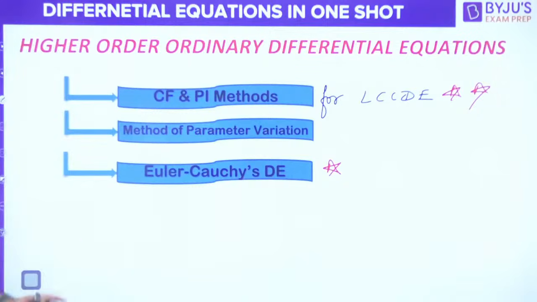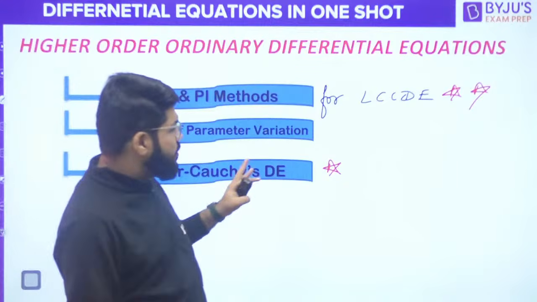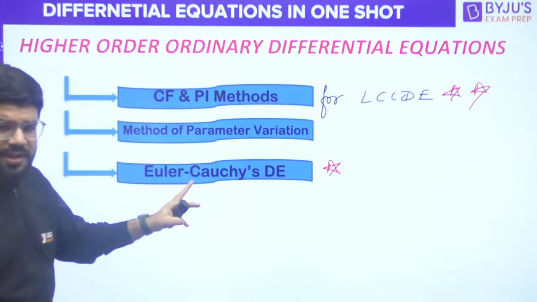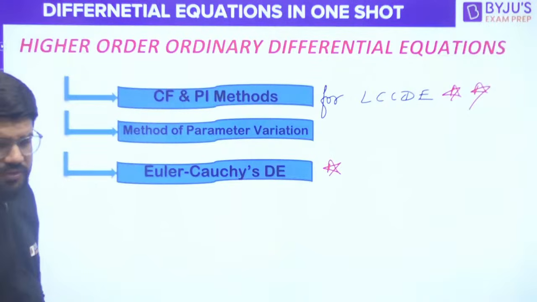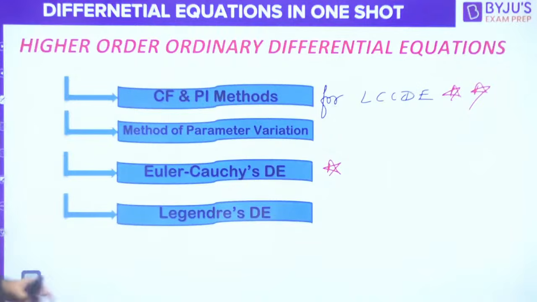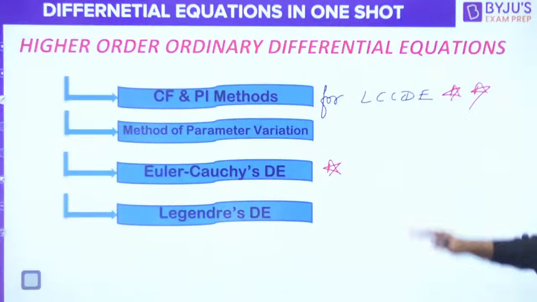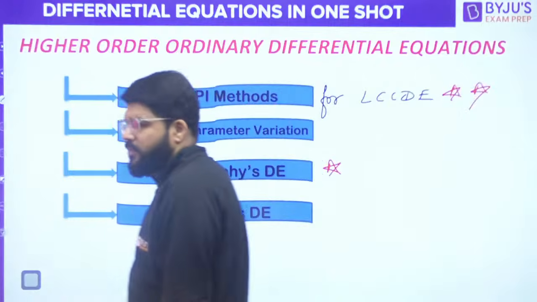Euler-Cauchy differential equation. It is a type of higher order differential equation, which is convertible to linear constant coefficient differential equation. It is although not linear, but it is convertible to linear constant coefficient differential equation and Legendre's differential equation. Okay, these are the important cases that you have to focus in the higher order differential equations.